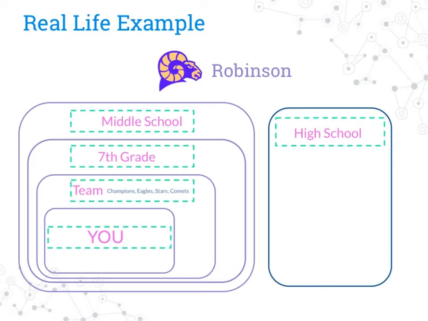It's subgroups that all work together within each other, but some things are separated, some things are some things, and they're not other things. That may be confusing, but you just have to remember, while you're you, there are things about you that are characteristics, like being on a team, being a 7th grader, being in the middle school, and being at Robinson. Let's take a look at how this applies to the real number system.